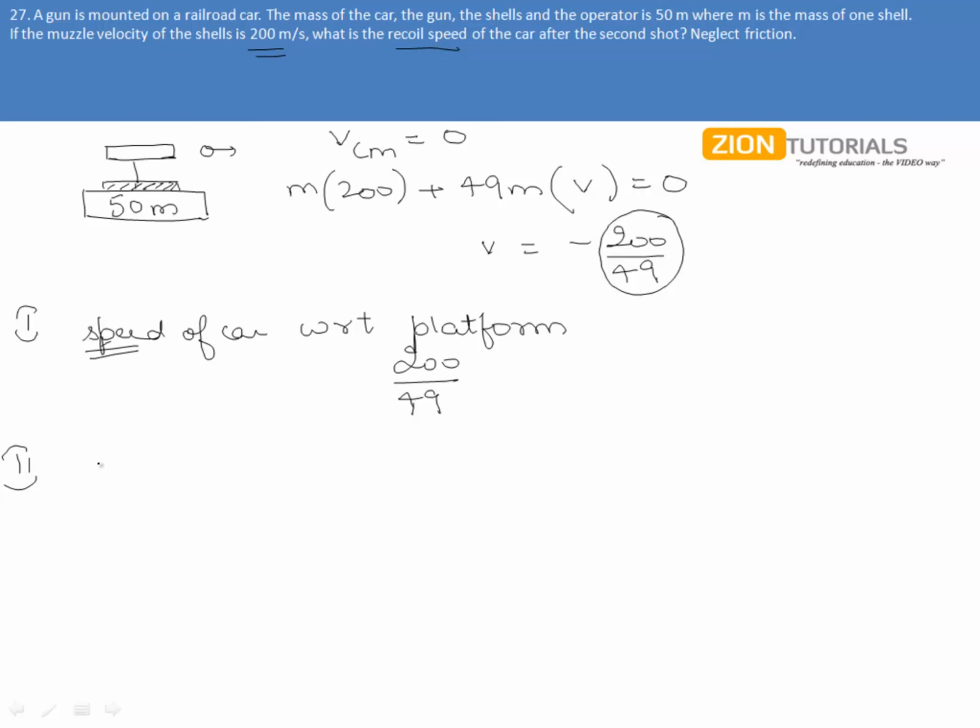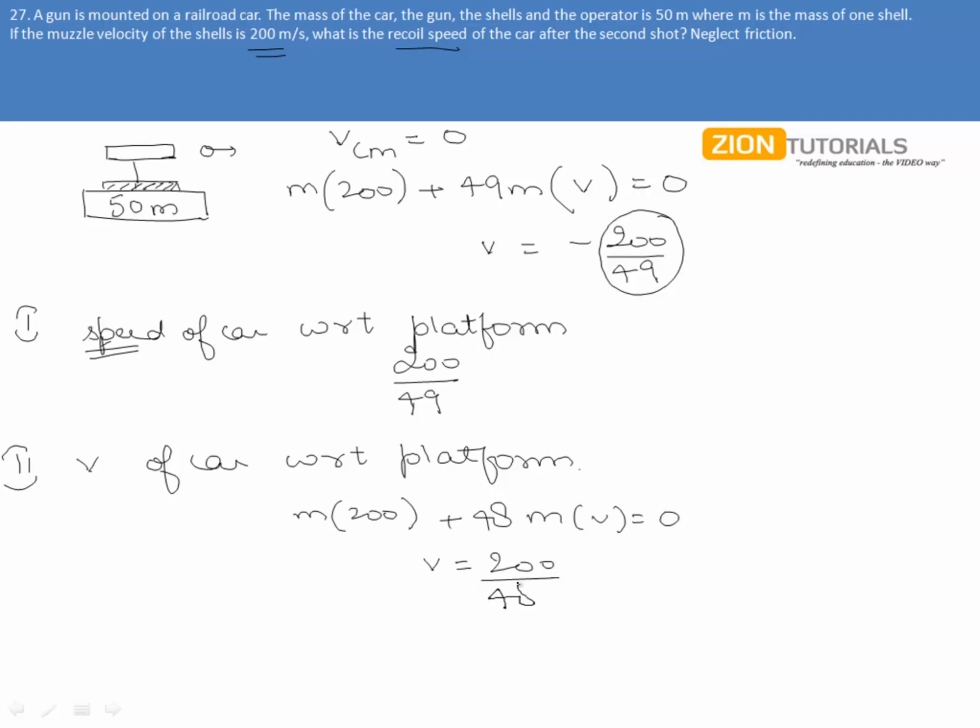Let me talk about the velocity first. So velocity of car with respect to platform is going to come the same because we will be again framing the same equation, m into 200 plus 48 m into v equal to 0. Listen, I am talking about this platform. This has nothing to do with what velocity this car is actually moving. This gives me the velocity of 200 by 48 in negative direction.